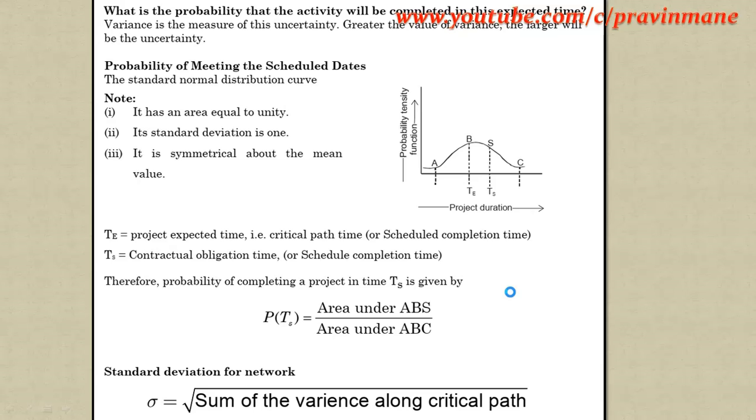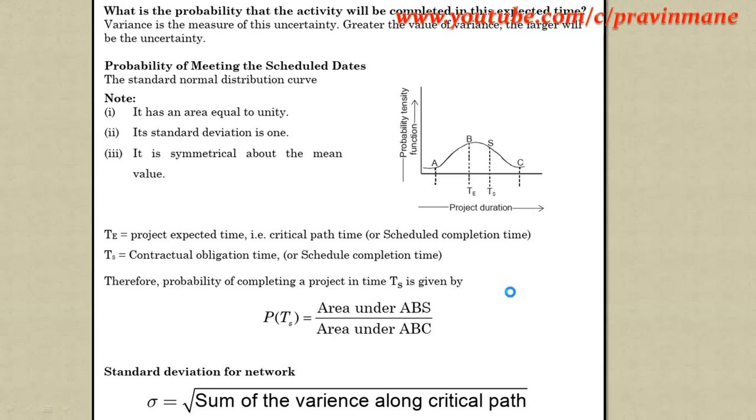If the variance value is less, then the chance of project completion is more, and if your variance is greater, there will be less chance of project completion. That is the uncertainty condition there. Then probability of meeting the scheduled dates. So when calculating the probability of meeting the scheduled dates, we use the standard normal distribution curve. First, it has an area equal to unity, its standard deviation is 1, and it is symmetrical about the mean.